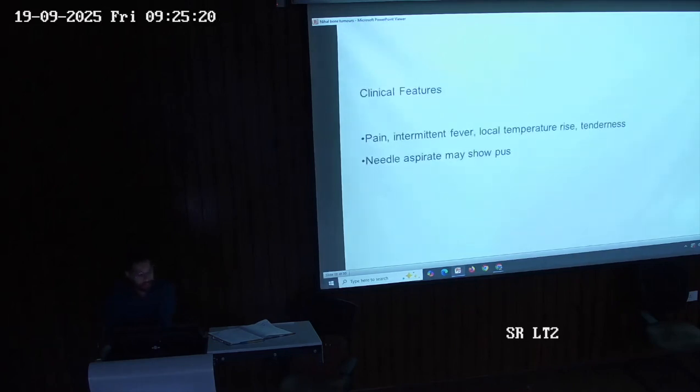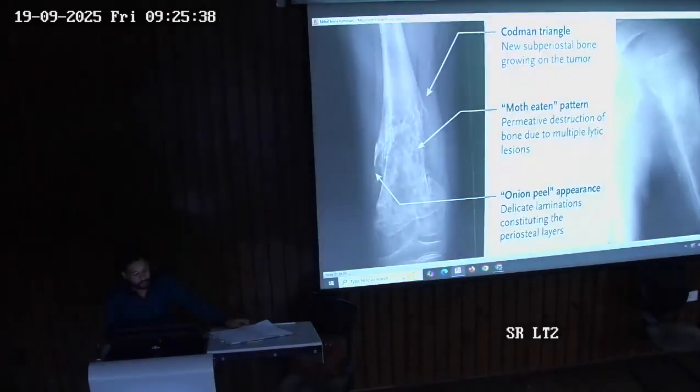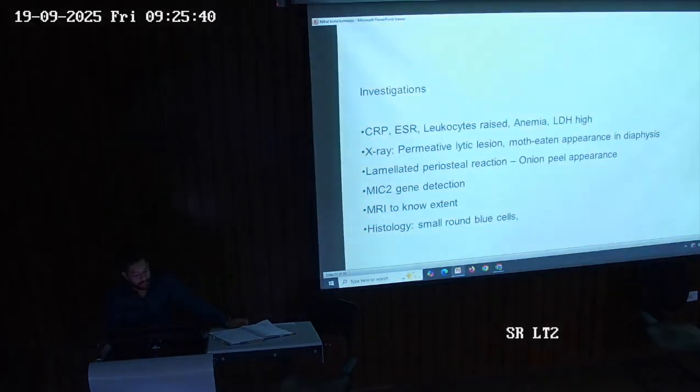The clinical features here are pain, intermittent fever, local temperature rise, and tenderness. Needle aspirate may show pus. The investigations here are CRP, ESR, leukocytes will be raised. Patient will have anemia and LDH is high. X-ray will show permeative lytic lesions, moth-eaten appearance in diaphysis, to be underlined. Lamellated periosteal reaction or onion peel appearance, again to be underlined.